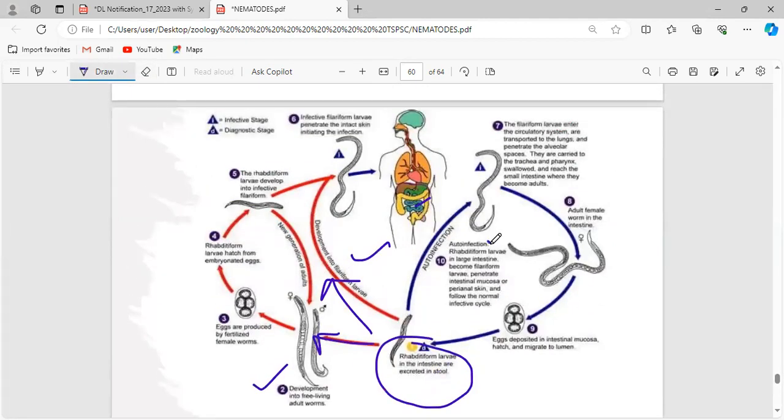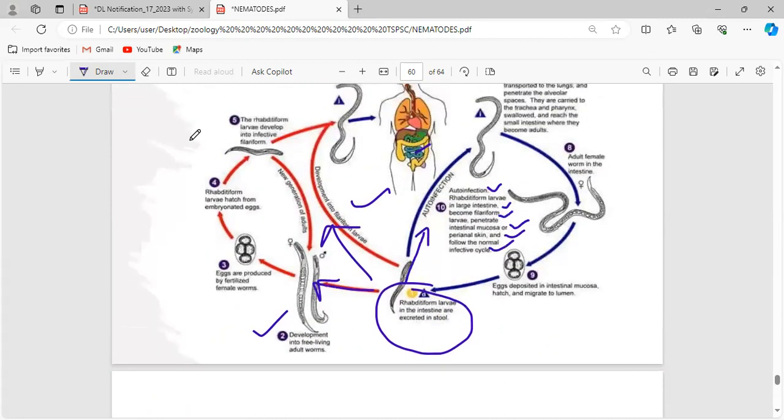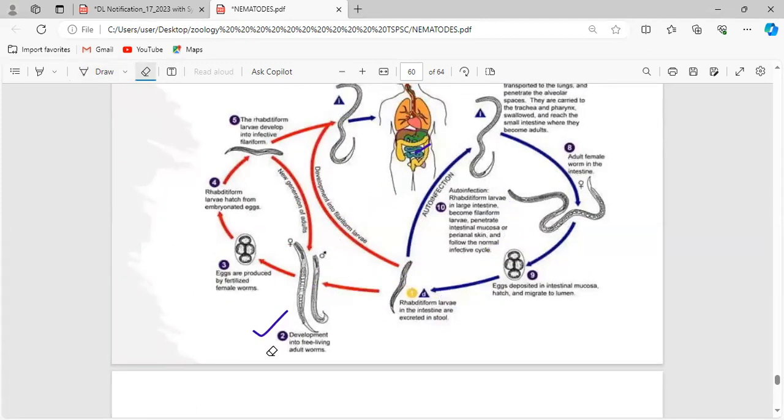See, the rhabditiform larva which is present in the large intestine once again becomes the filariform larva, converting within the human. This filariform larva penetrates the intestinal mucosa or the perianal skin, and once again undergoes a separate life cycle. All these things are happening within the body of the host. Just remember, all of this happens inside the host.